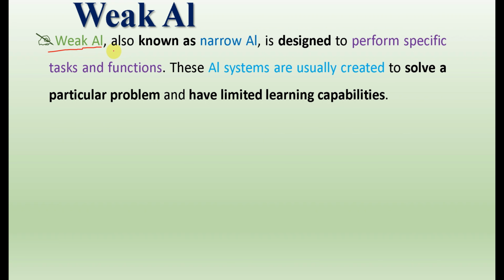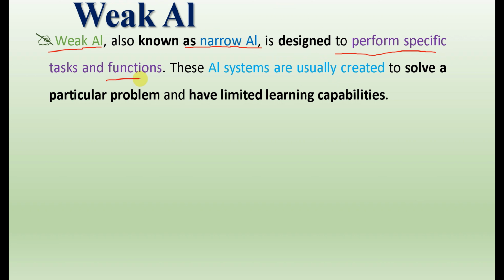Before we see the difference between weak and strong AI, let's see the concept of weak AI and strong AI. Weak AI, or weak artificial intelligence, is known as narrow AI, and it is designed to perform a specific task and function instead of general functions.